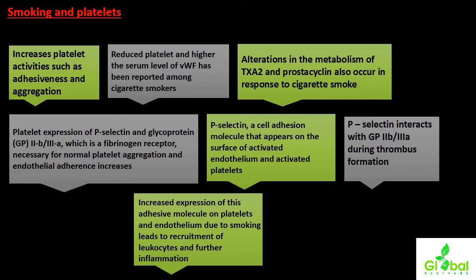Alterations in the metabolism of thromboxane A2, a type of thromboxane, and prostacyclin also occur in response to cigarette smoke. So both these components, thromboxane A2 and prostacyclin, enable further platelet activities. And in cases of chronic smoking, studies have been conducted and proved that there will be some alterations in the proper metabolic activities of both thromboxane and the prostacyclin component.